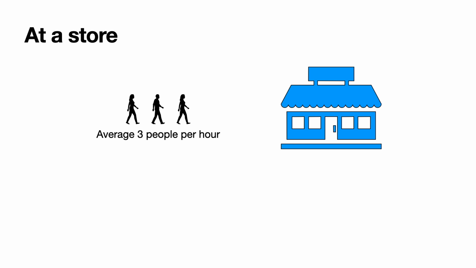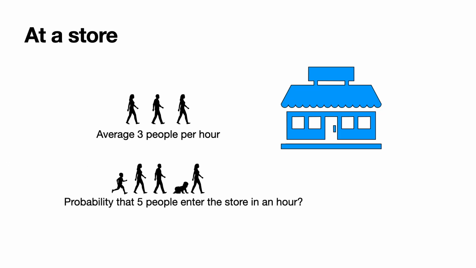The question is, given this information, what is the probability that over the next hour, 5 people will enter the store? So in this case, the answer is 0.1008. But how did we calculate this number? This is what's called a Poisson distribution. But in order to learn this, first we need to look at a simple probability distribution, the binomial distribution.